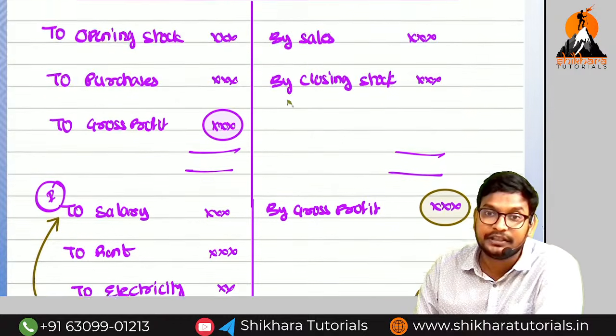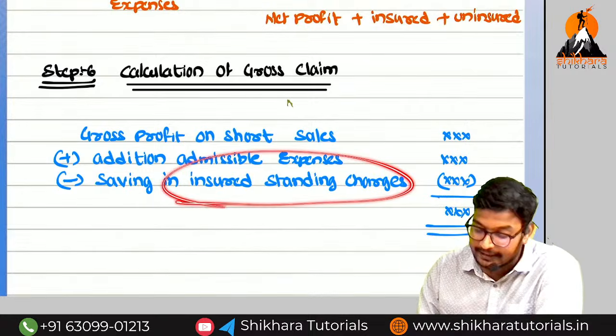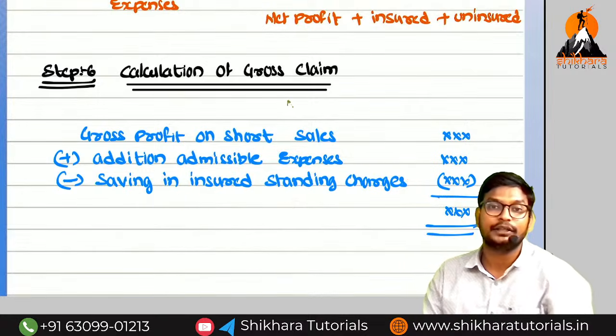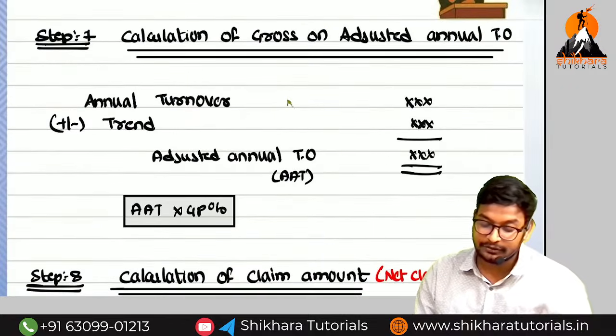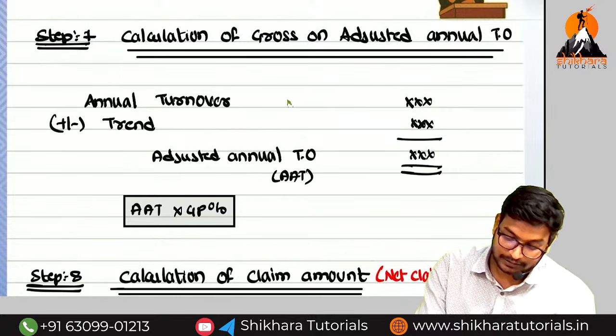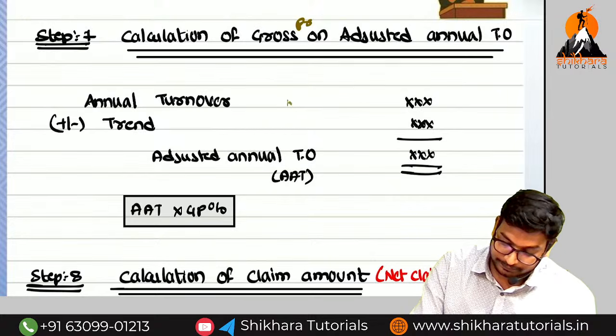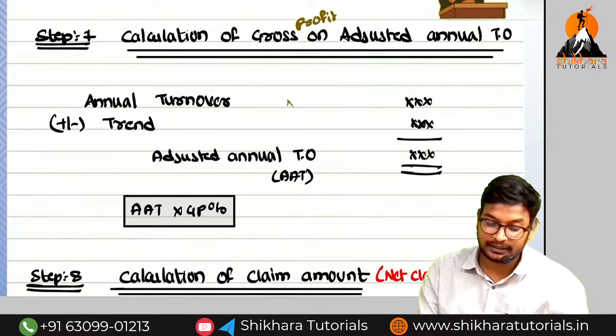For that reason, what do we need to do? We need to reduce the savings in insured standing charges. That means what are we going to get? Gross claim. Are you getting the point? Next, we need to calculate the gross profit. Here we have missed out one thing. So gross profit on adjusted annual turnover.